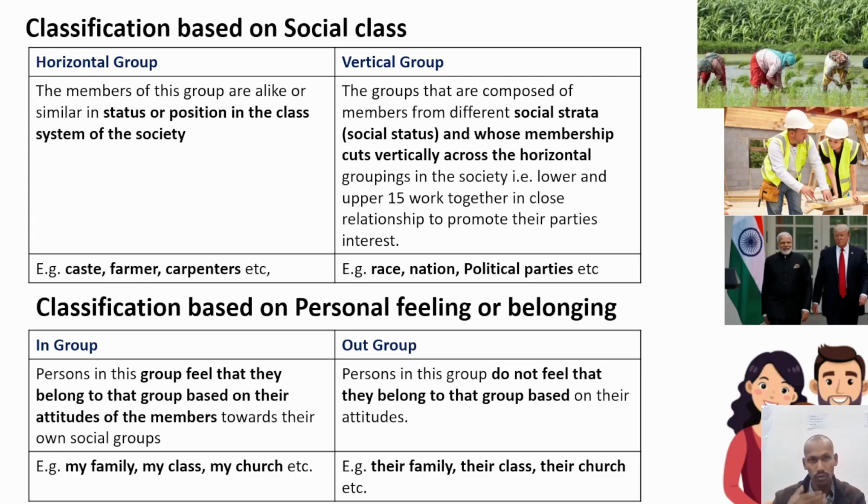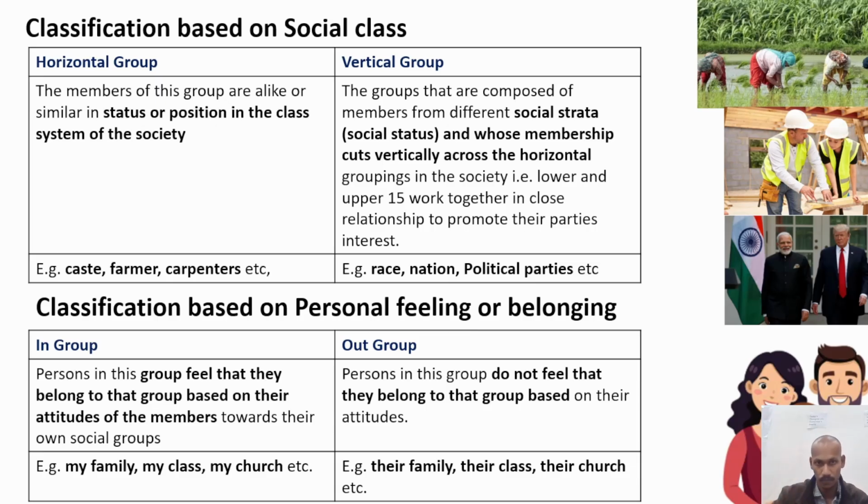Now, based on social class, groups are of two types: horizontal group and vertical group. In a horizontal group, the members of the group are alike or similar in status, position or class in society. Like in India, horizontal groups are caste groups. They are divided into a hierarchy of four varnas or castes: Brahmins above, after that Kshatriyas, then Vaishyas, and Shudras.